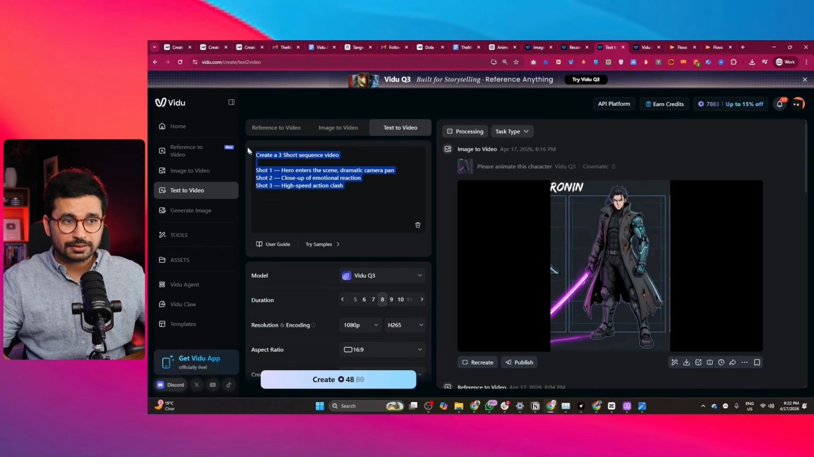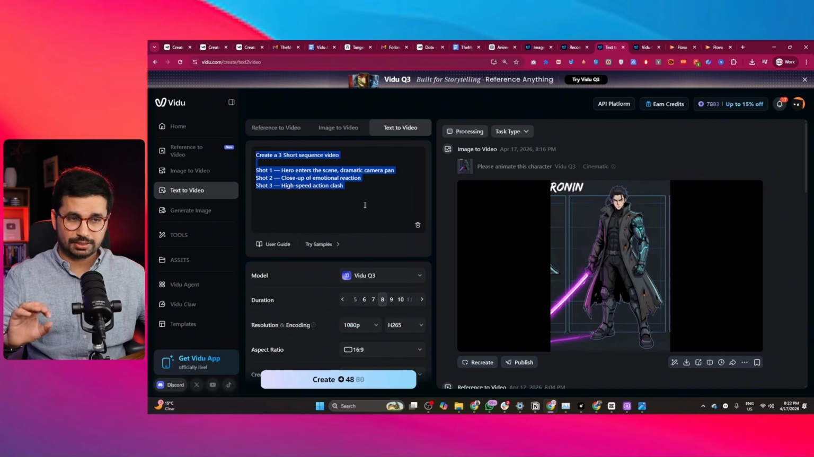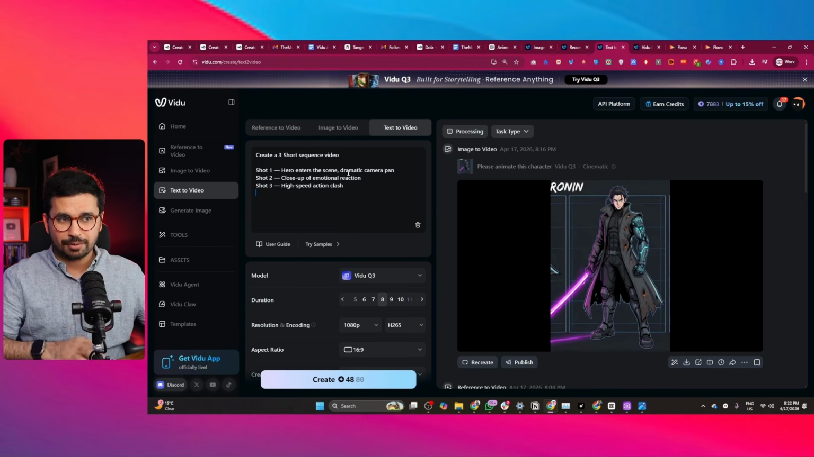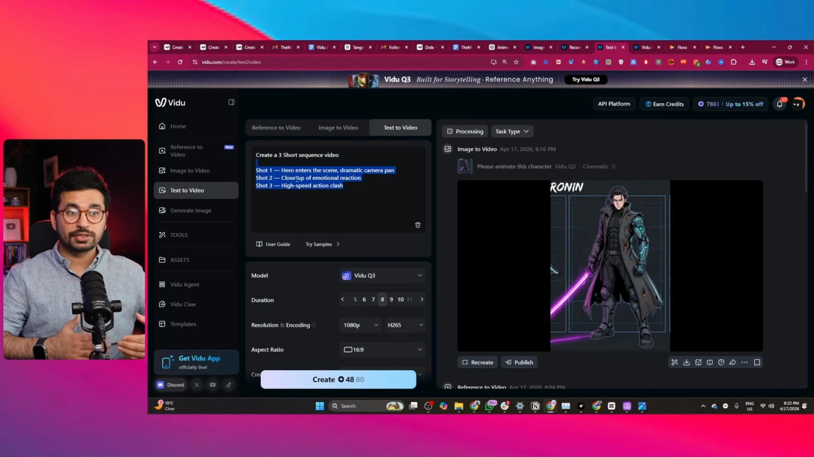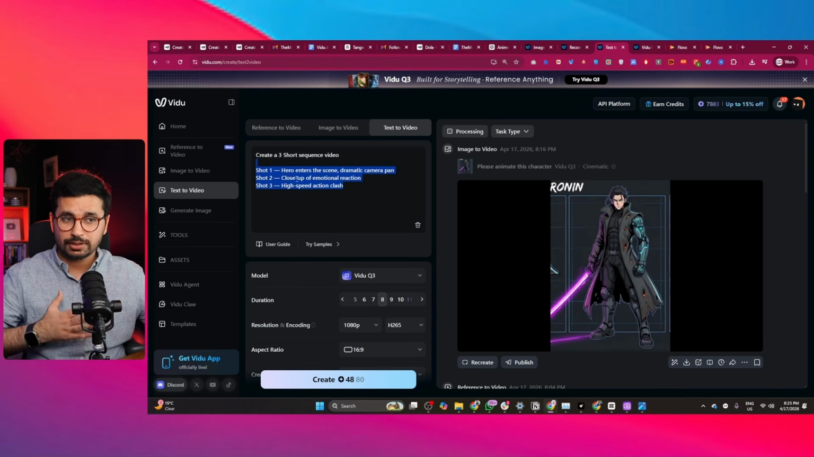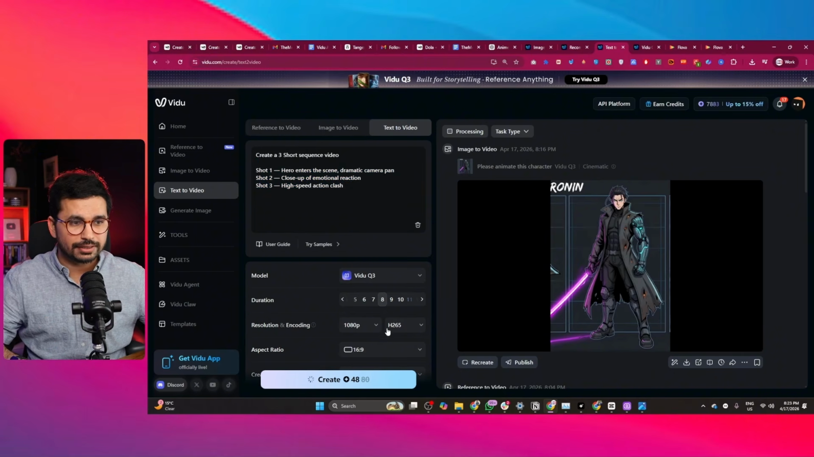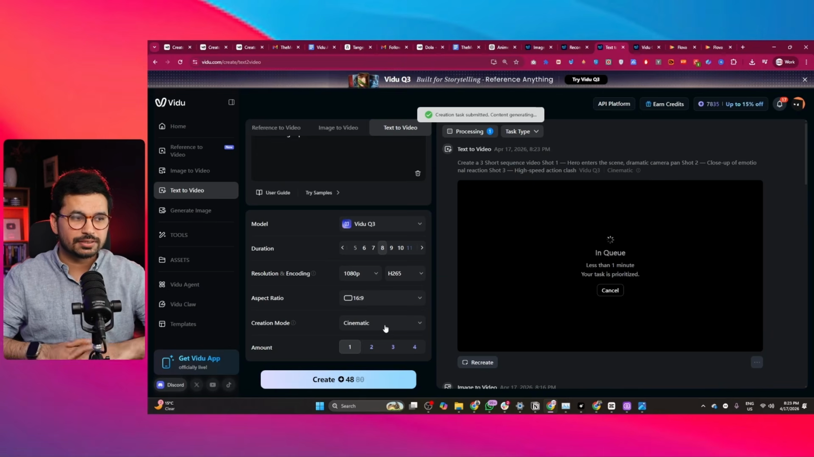So let's try to create a 3-shot sequence video. I have given the details of the 3 shots. The first shot is hero enters the scene, dramatic camera pans. The second shot is close up of the emotional reaction, and the third shot is high speed action clash. I've just explained 3 shots in here. I can provide more details, but I think this detail is enough. I can actually give more details about what the hero should look like, what the main character should be wearing and all of that stuff. But let's quickly click on create, and let's create the first cinematic shot.